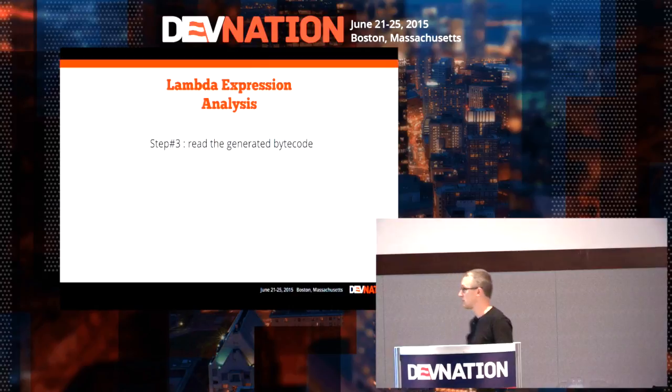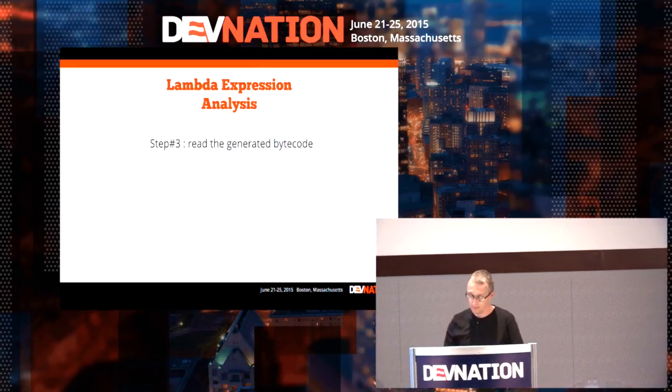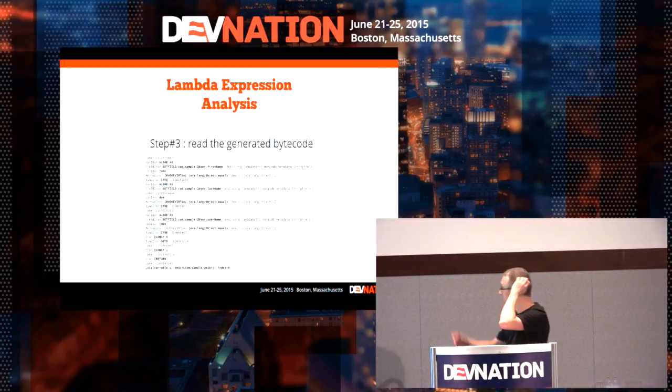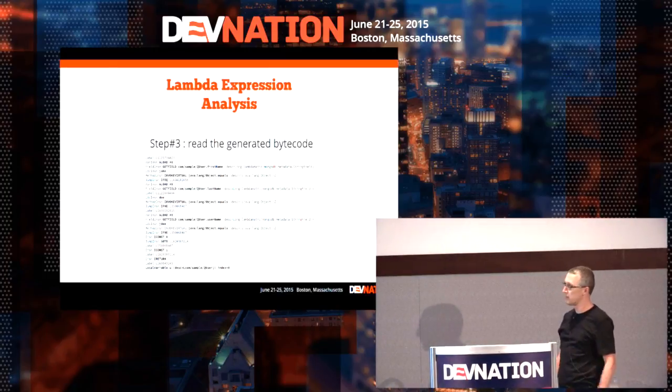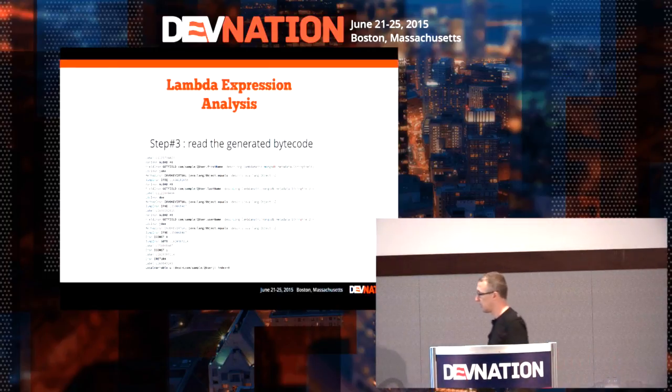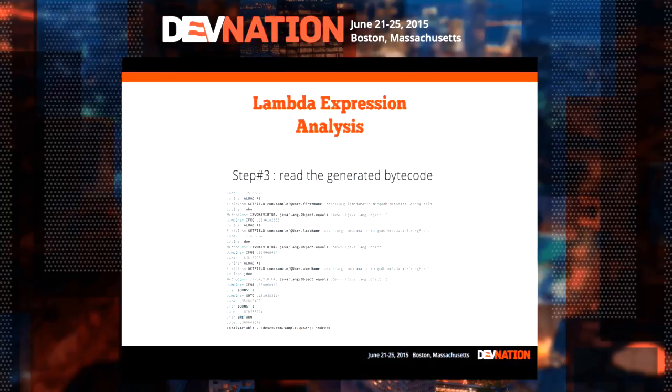So the next step is reading the bytecode, of course. This is something that you can have if you use the javap command line with some flags like -s, -v, -c, I think. Okay, you get something like this.